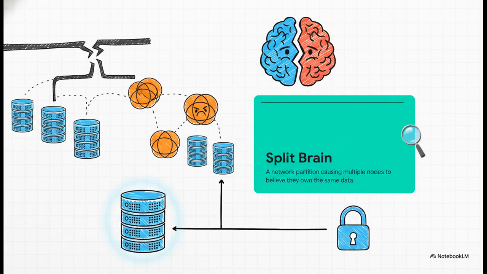Which brings us to the absolute most terrifying failure mode of all, split brain. Imagine a network partition occurs, router goes down, and suddenly multiple nodes on either side of the partition simultaneously believe they own and should serve the exact same data. In a distributed architecture, ambiguity is a fatal bug. We literally must have a single source of truth, otherwise our entire data integrity is compromised.